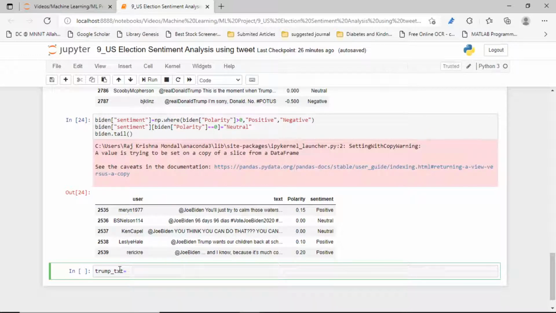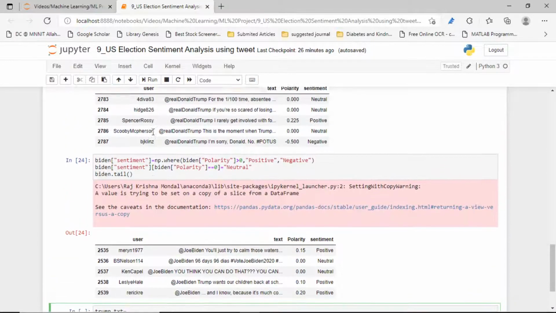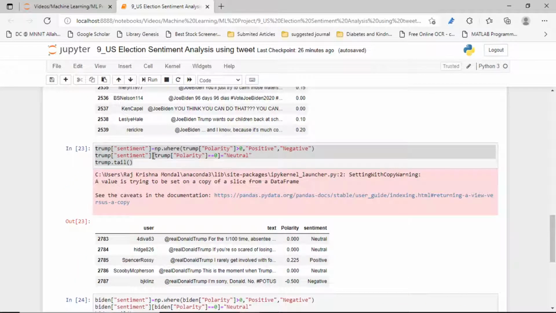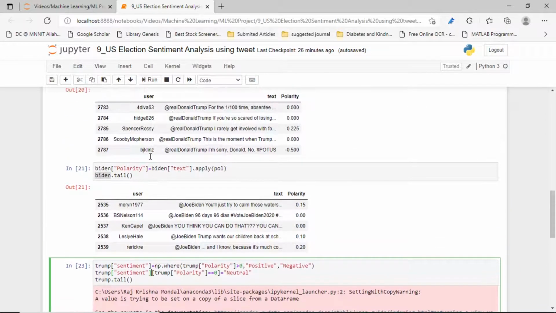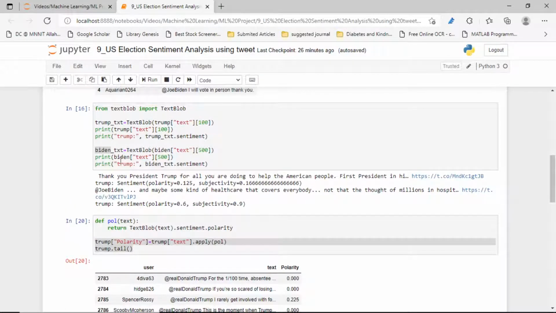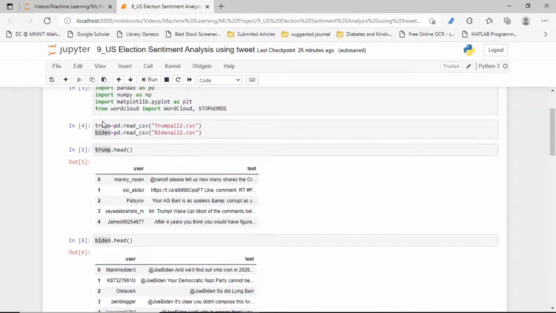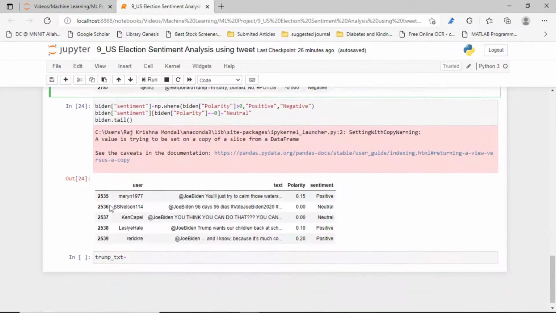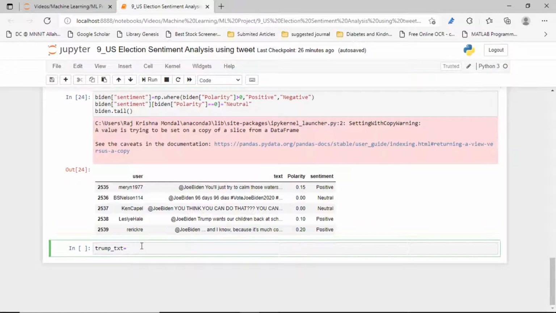Let's analyze the shape of that one. So Trump, let's copy that one. Let's write it: Trump, and we want to get its polarity value.